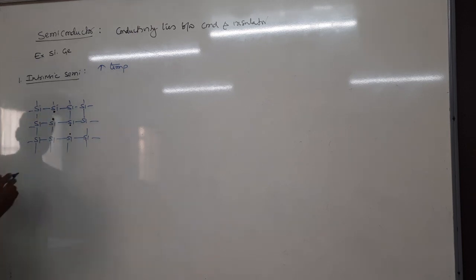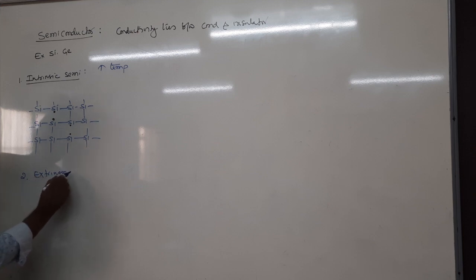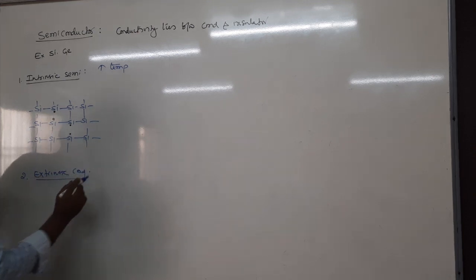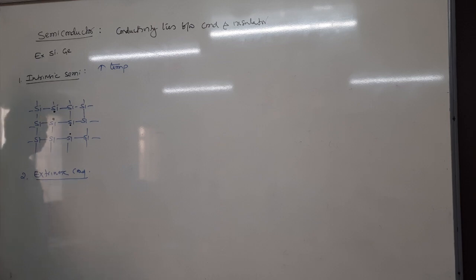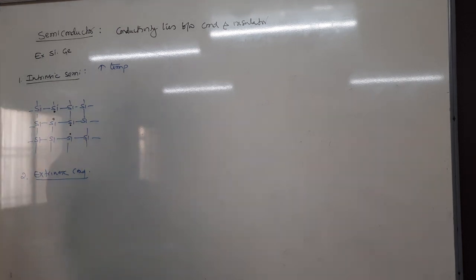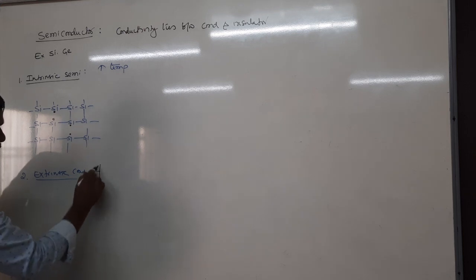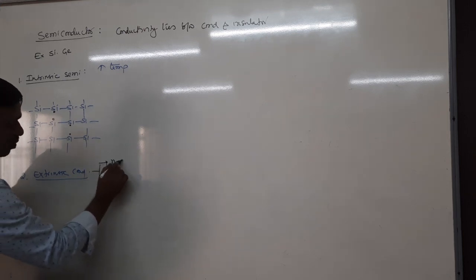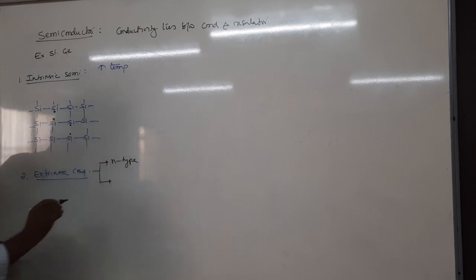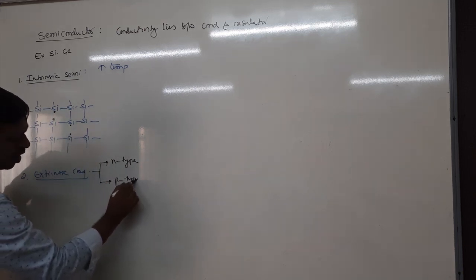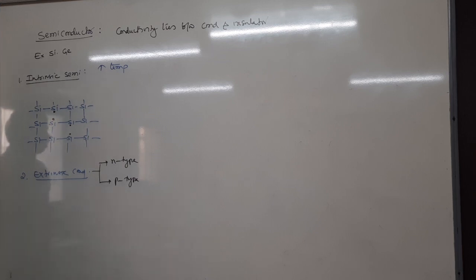Next is extrinsic semiconductor. Extrinsic semiconductor is the semiconductor whose conductivity increases by adding impurities. The process of adding the impurity is called doping. Extrinsic semiconductor is again classified into two types: one, N-type semiconductor, where N is negative, and second, P-type semiconductor.